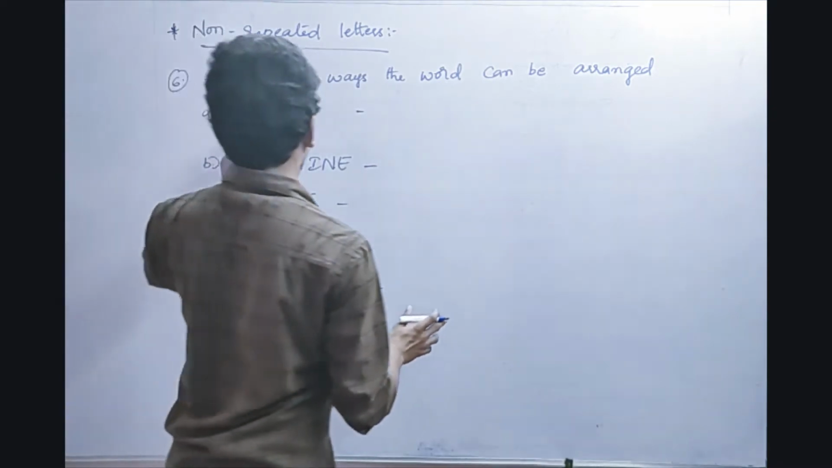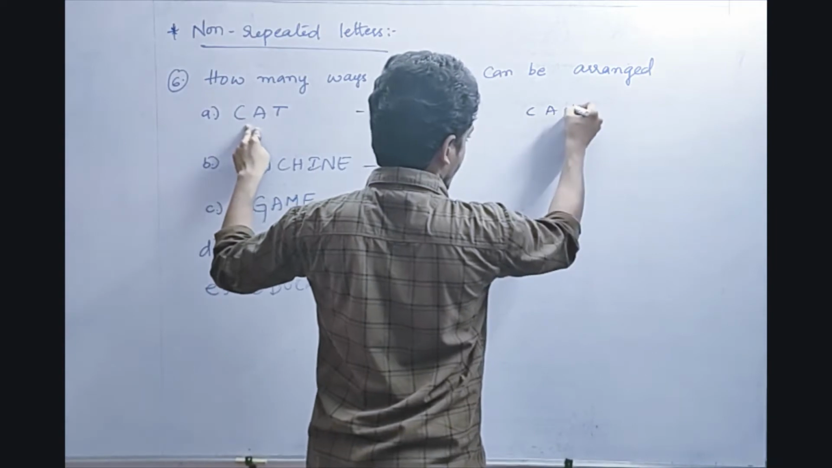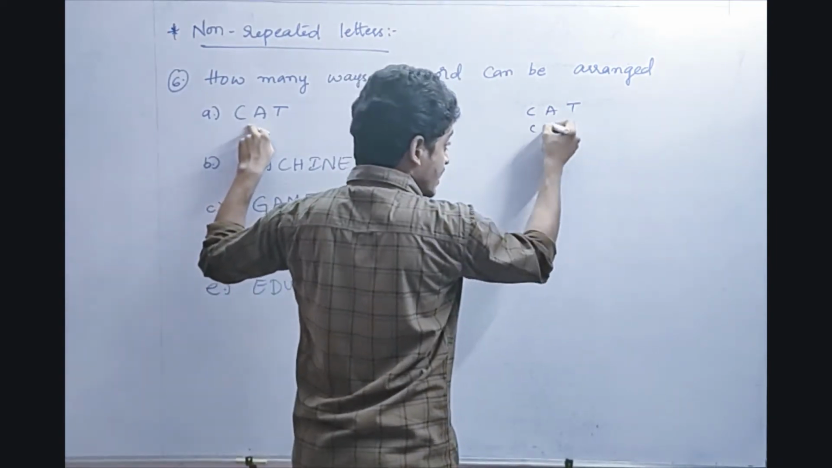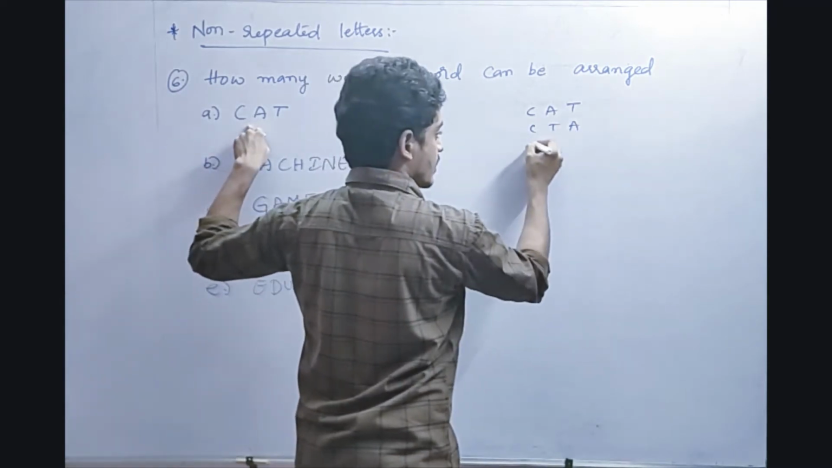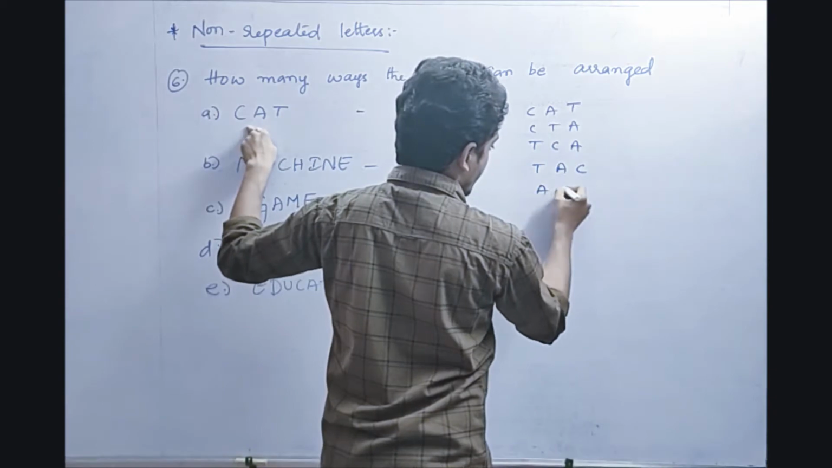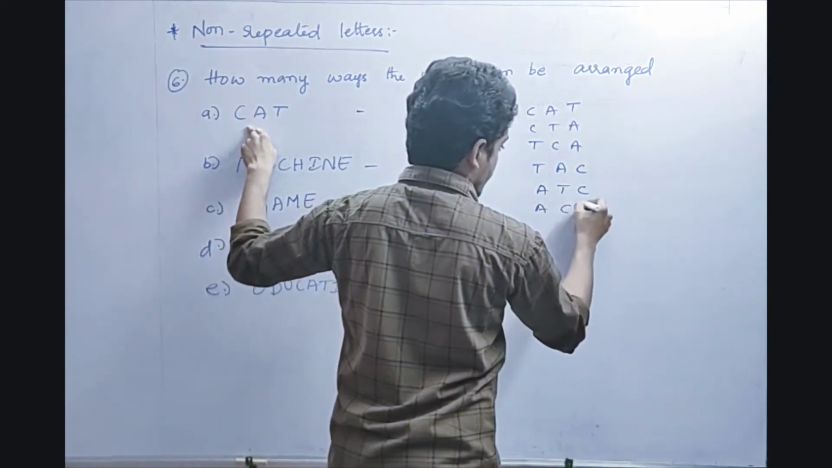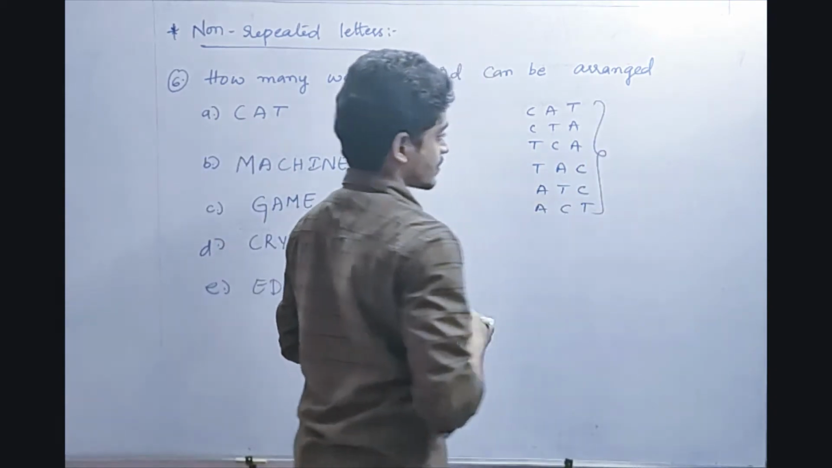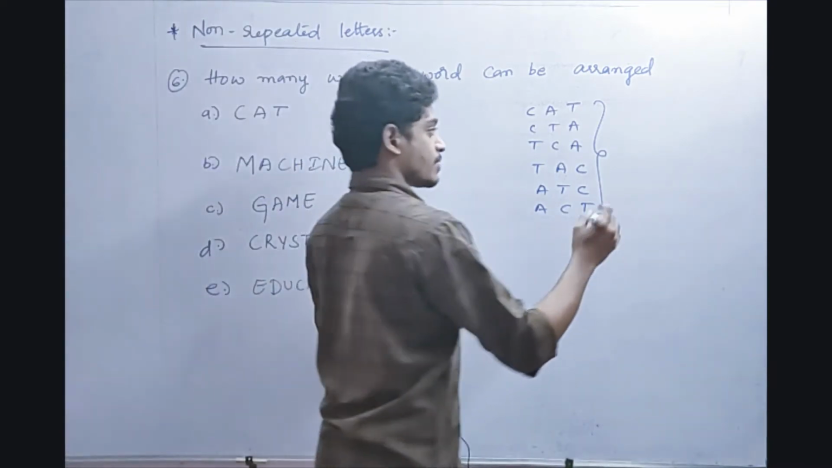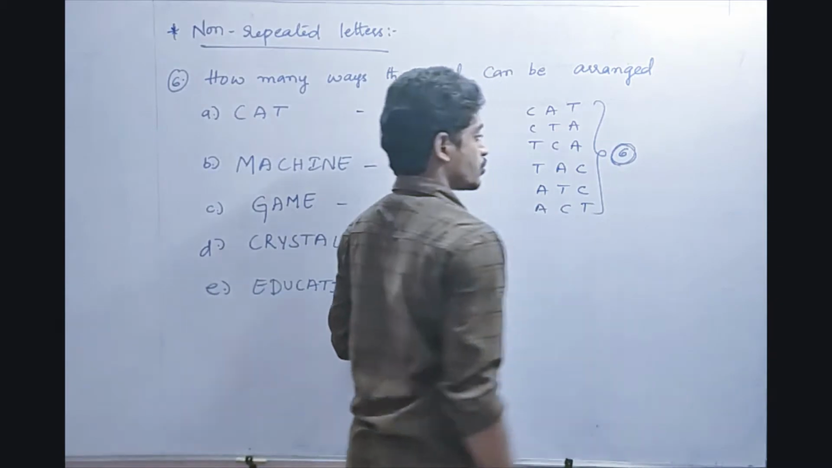So how can I write this? C-A-T I can arrange. With these three letters, C-A-T I can arrange, or C-T-A, or T-C-A, T-A-C, or the next one A-T-C, A-C-T. These are all the possibilities, friends. Yes or no? I got 6 possibilities. So in which way can I get these 6 possibilities?